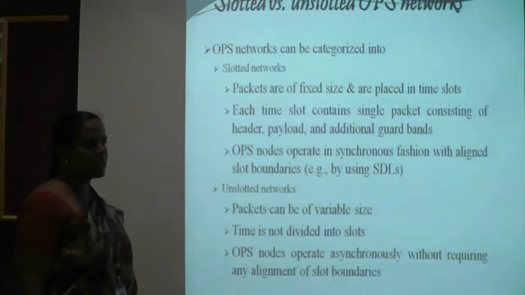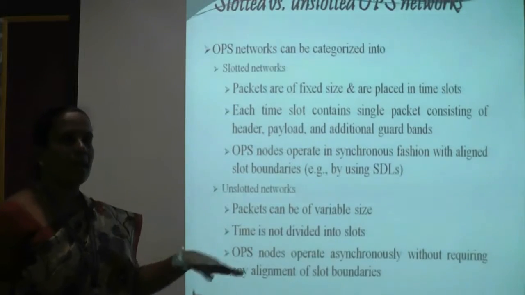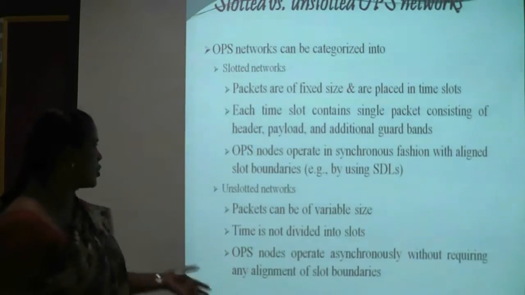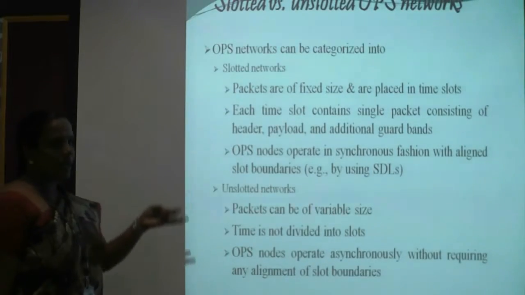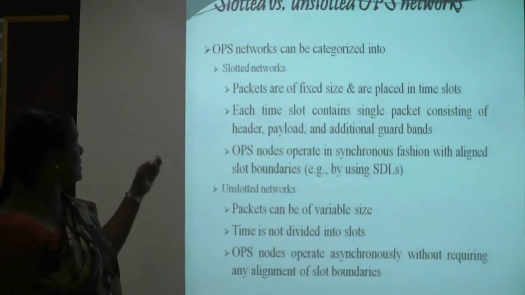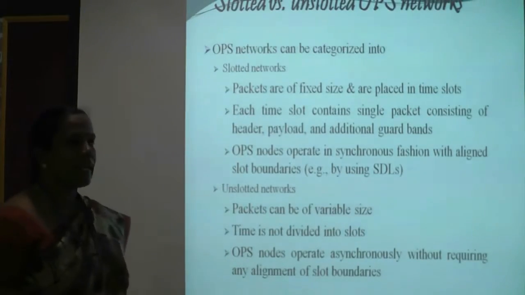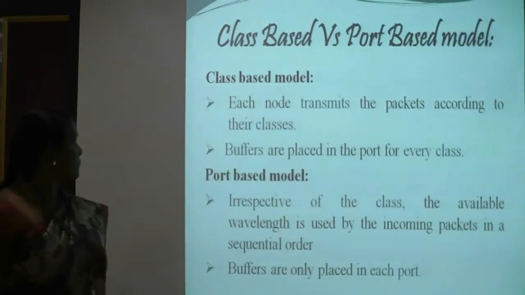And another one is unslotted networks. Any packet can arrive at any time, and packets may be of different sizes. That is the concept of unslotted networks. So in OPS, the routing techniques are wavelength conversion, FDL, and deflection routing, and the networks can be categorized into two types: slotted networks and unslotted networks.